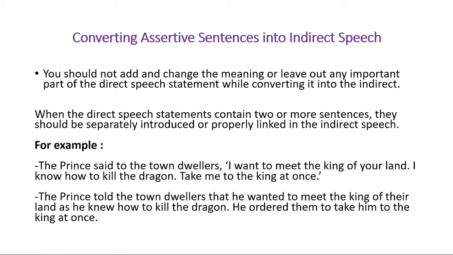That is, we have three sentences here. Let me utter them at first. I want to meet the king of your land. Why? Because I know how to kill the dragon. So we use as he knew. And in the third part, we see take me to the king at once. This is actually an order. So we use ordered them in this sentence.